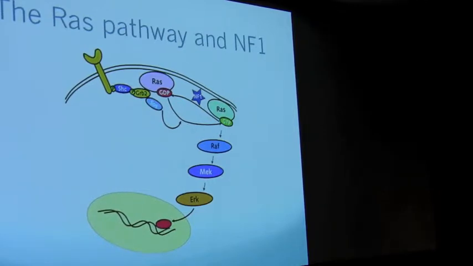activating protein, or GAP, meaning that it binds to RAS and accelerates the hydrolysis of GTP to GDP, effectively turning RAS off. And so if you lose NF1, you lose this negative regulation of the pathway. There is an abnormal amount of signaling, and there is an increased risk of oncogenesis.